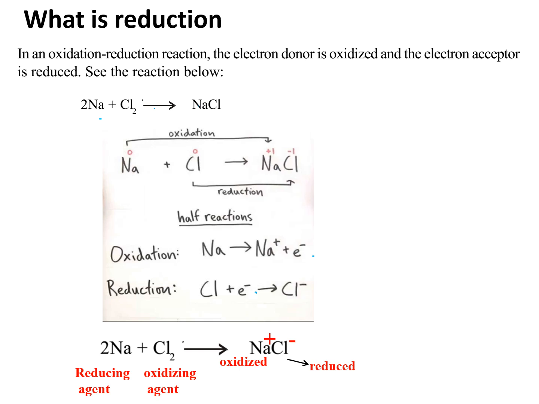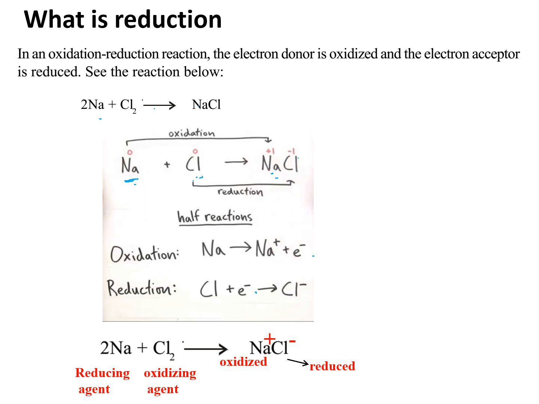If we see the formation of NaCl from Na and Cl, in the native state the oxidation state of sodium is 0, and here it is +1. So it has undergone oxidation. For chlorine, the oxidation state is 0, and here it is -1, so it has undergone reduction.